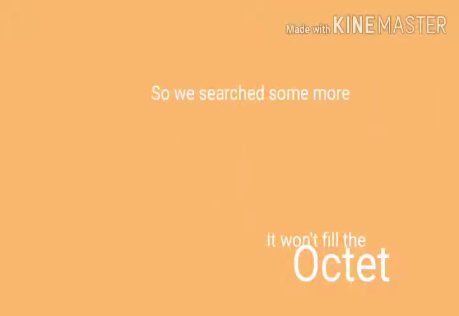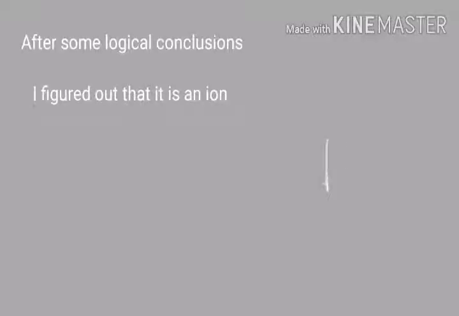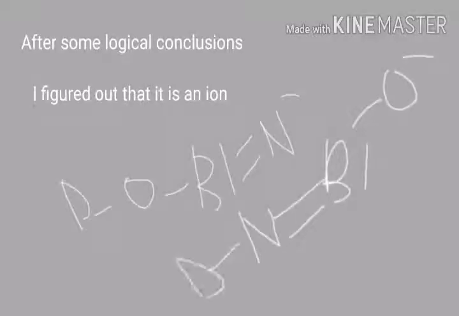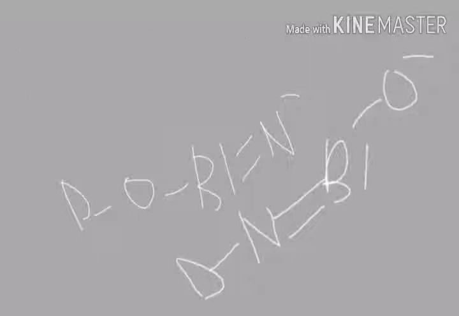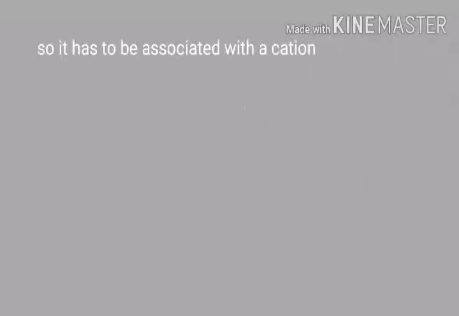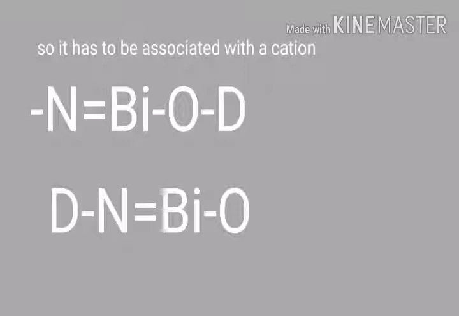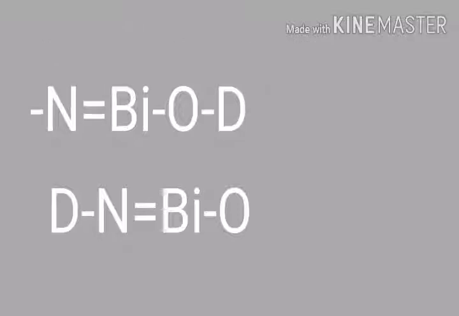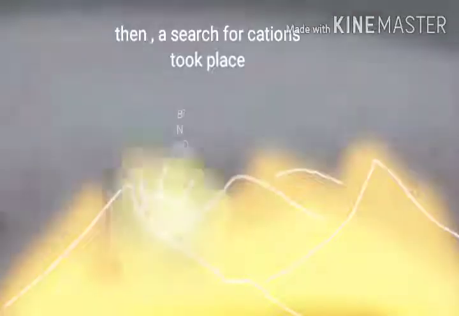But the problem is it won't fill the octet like this. So we searched even more. After some logical conclusions, I figured out that it is an ion. You can see the structure here. So it has to be associated with a cation. Because of that, a search of cations took place.